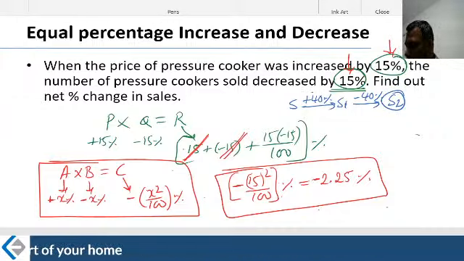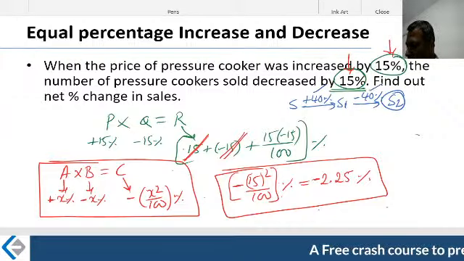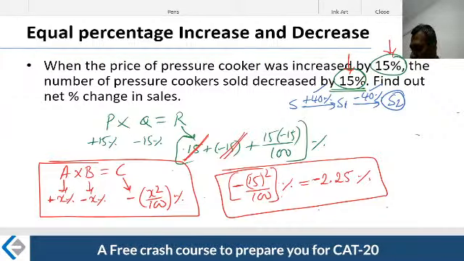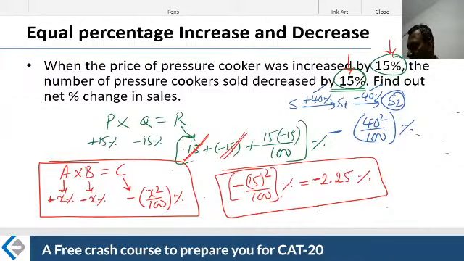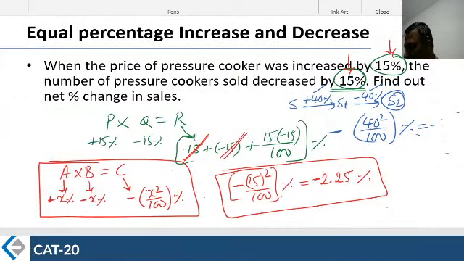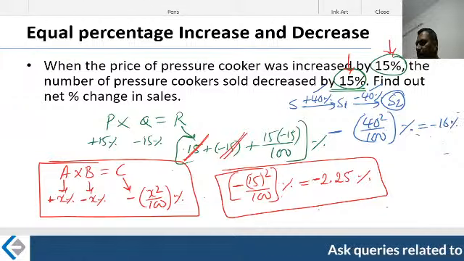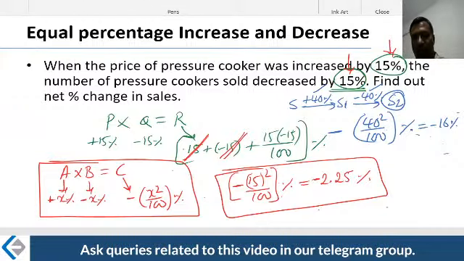Now look what happened here. First they increased by 40%, then they reduced by 40%. Therefore, the net change is nothing but 40 squared divided by 100, always with a minus sign. So this fellow's net salary got reduced by 16%, because 1600 divided by 100.